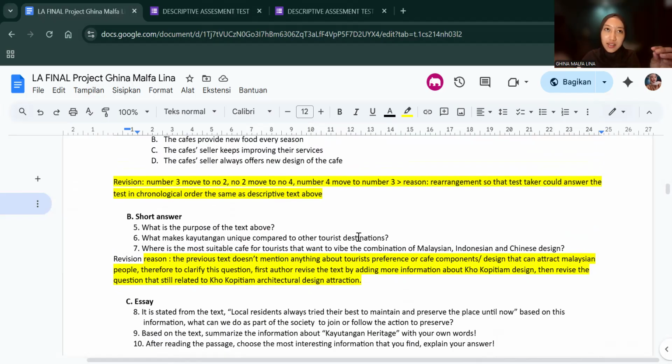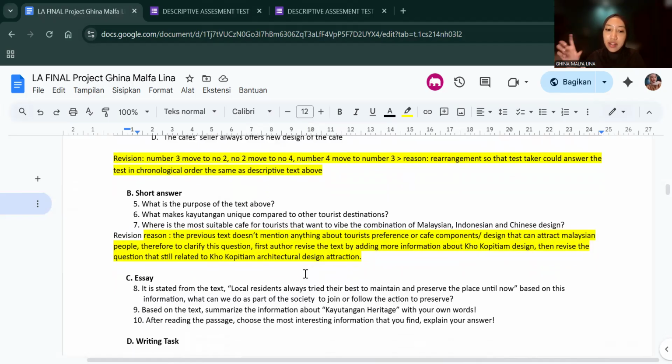And the previous text only mentioned that Kokopitiam has Malaysian design, and I just think that the question and the text are not aligned at all. Students can answer that question subjectively, just as what they prefer, and that's why I revised the text first to mention more information about Kokopitiam, the designs, and clarify that the design is not just Malaysian design, but also the combination of Malaysian, Indonesian, and Chinese design. That's why after I revised the text, I revised this question to let students think more critically.